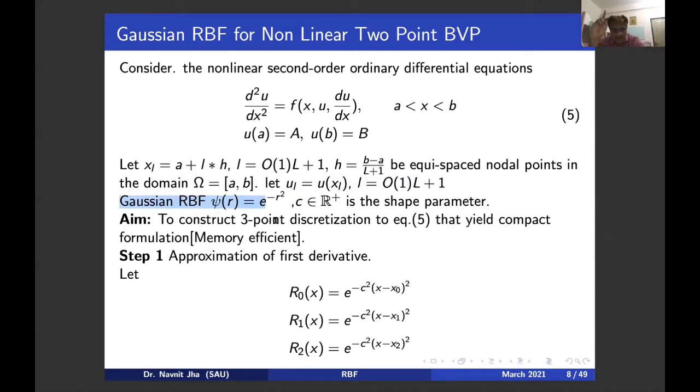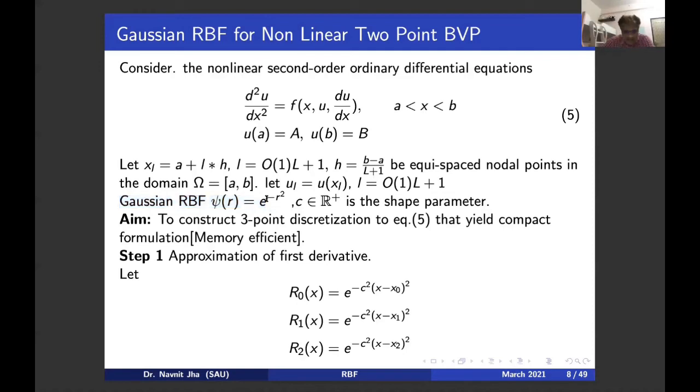Oh, there is one term that I forgot. Let me write this. This is on page 8. It is basically psi(r) equal to e raised to the power minus c square r square. Basically, in the definition I had written psi(r) equal to e raised to the power minus r square, but it is better to incorporate the shape parameter c.